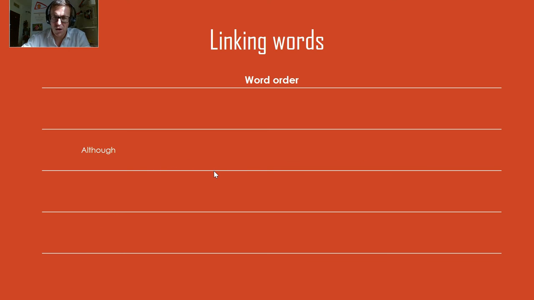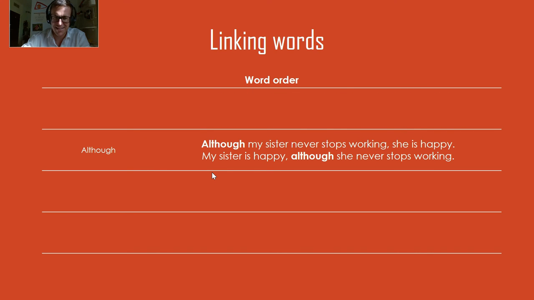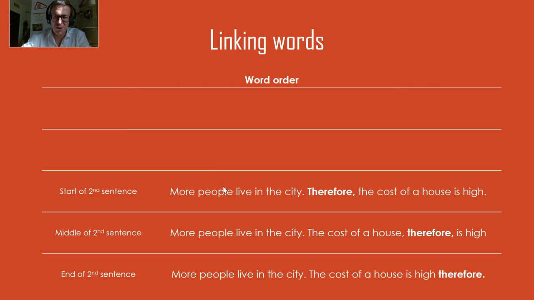More people live in the city, therefore the cost of a house is high. More people live in the city, the cost of a house, therefore, is high. More people live in the city, the cost of a house is high, therefore. So it can come at different parts of the sentence. Generally speaking, it's easier to put it at the start, but you can see it in other places.